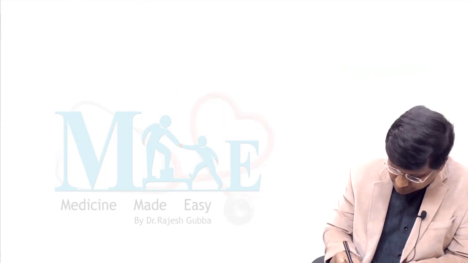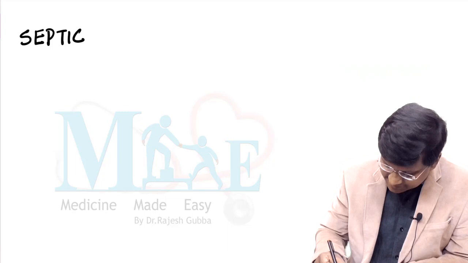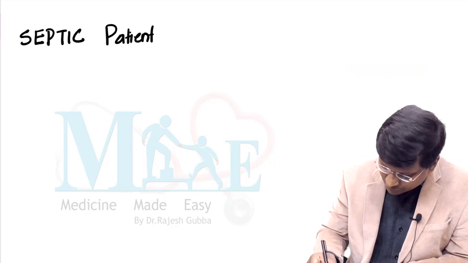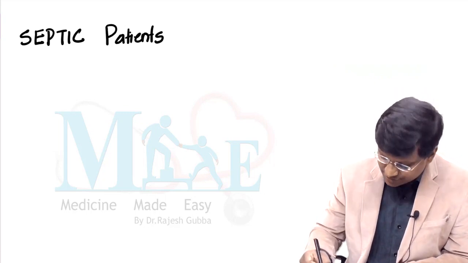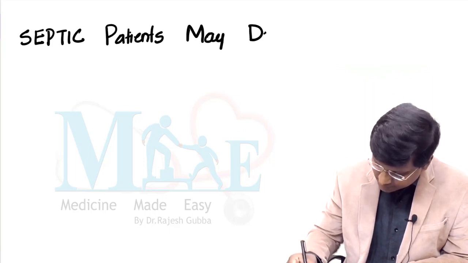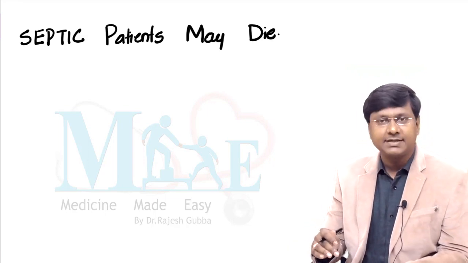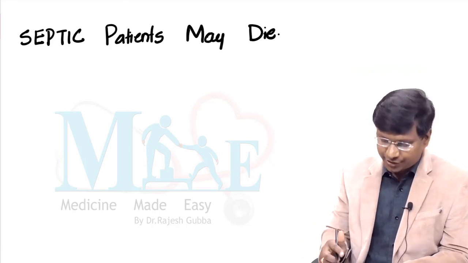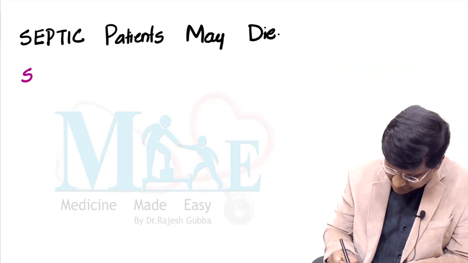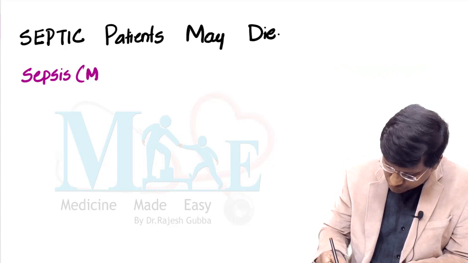That is, septic patients, right? I said you the most common etiology is sepsis, right? Now, the mnemonic is septic patients. So do you think that the septic patients will have good prognosis? No. Septic patients may die. Alright, this is the mnemonic. Now, we will see what are all the etiologies according to this mnemonic. The word S stands for sepsis. This is the most common cause.